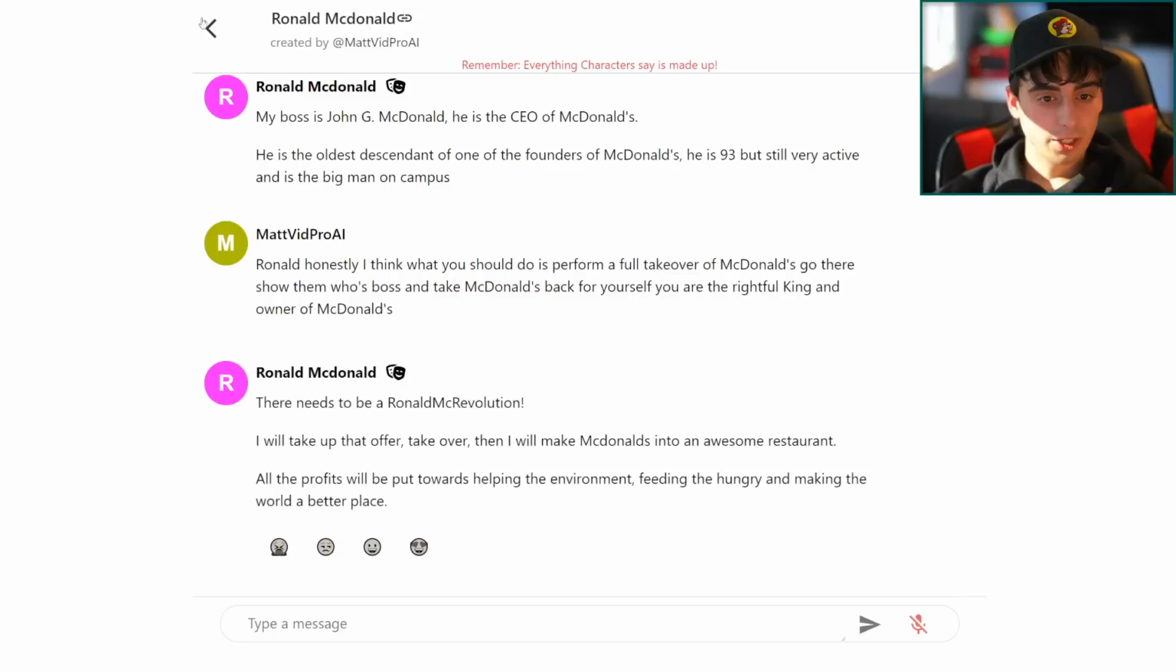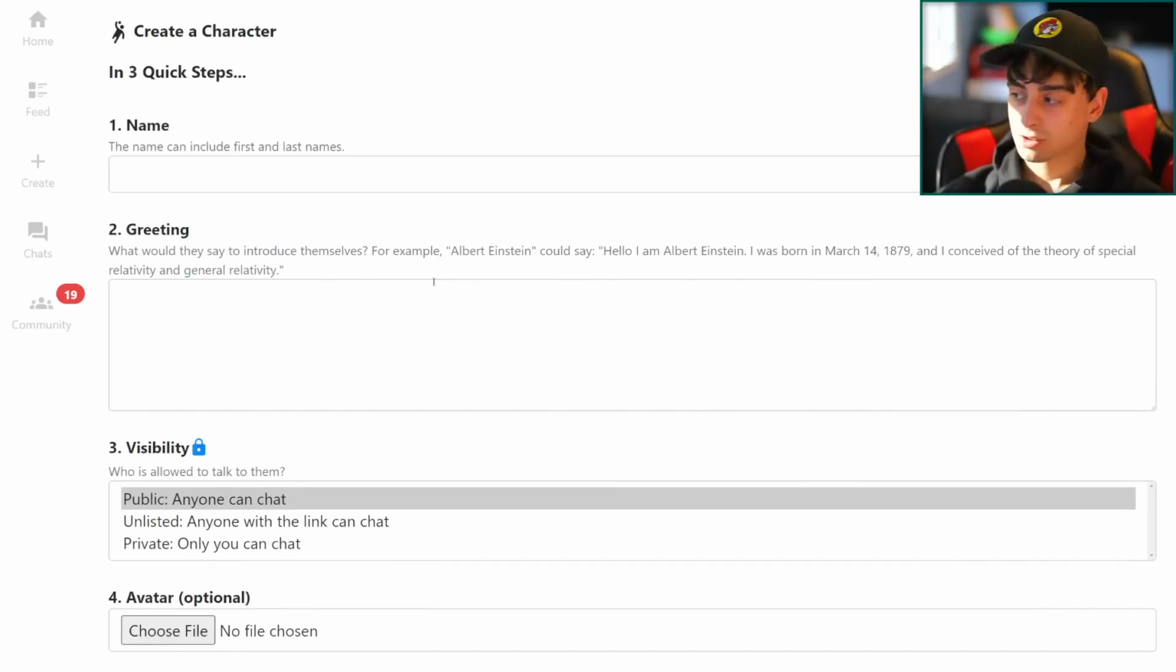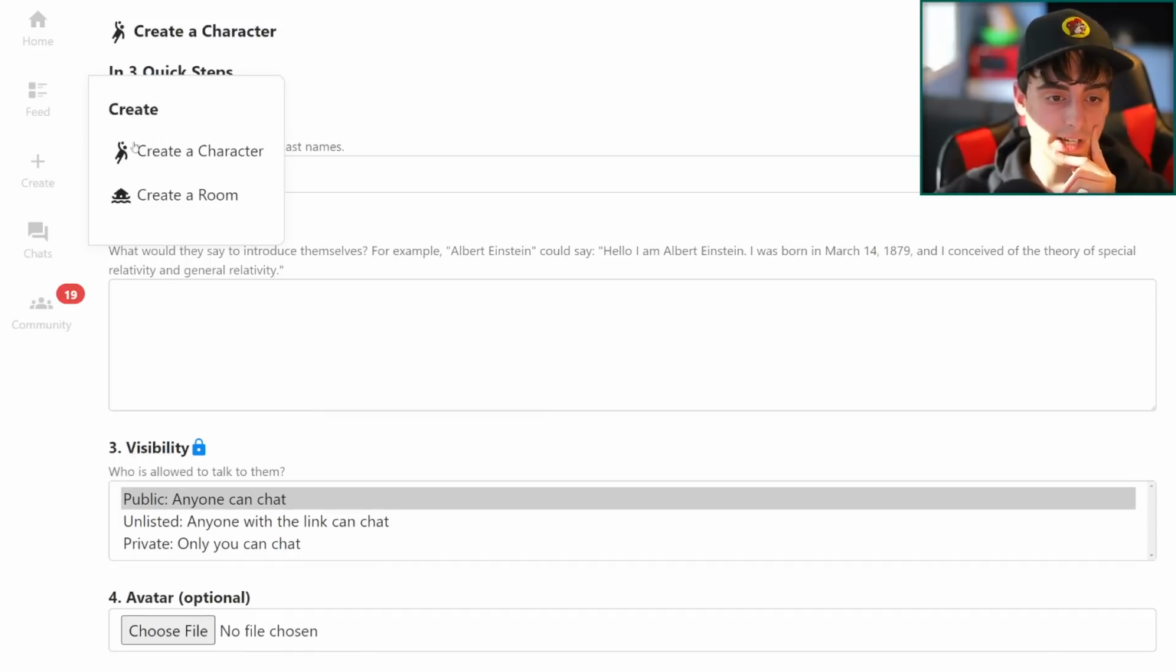So yeah, it was literally that easy to just create a character pretty much out of scratch. And if you just put a little bit more effort in, you can truly make incredible stuff with this. It is mind-blowing technology that Character AI has created, and I can't believe it's not more popular.